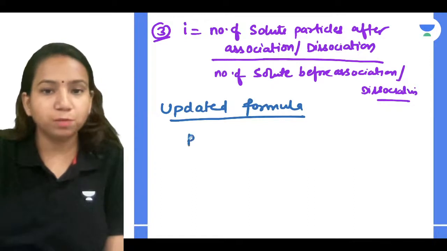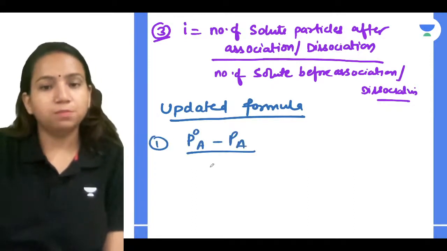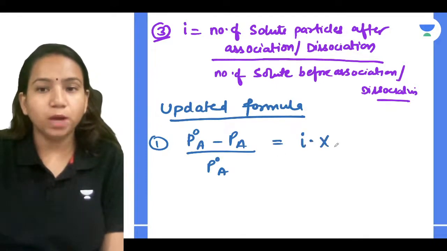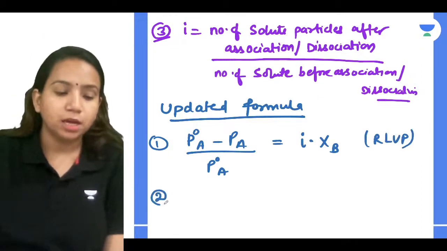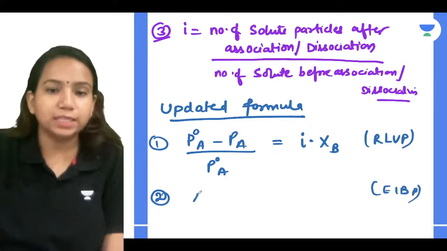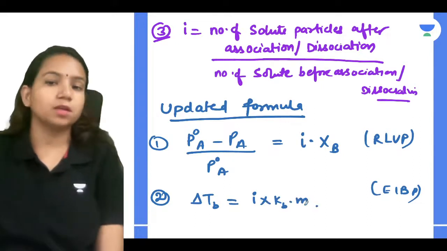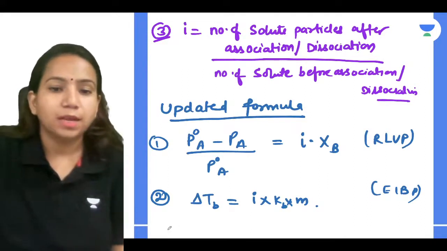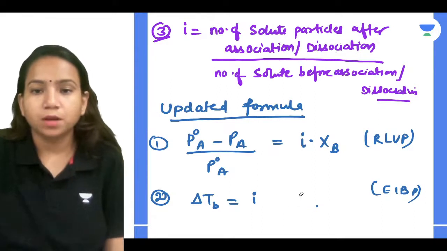For relative lowering of vapor pressure, it will be (P naught A minus PA) divided by P naught A, equal to i times XB. This is for relative lowering of vapor pressure. For elevation in boiling point, delta TB is equal to i times KB times m, that is, i into KB into m. Like that you can write, or you can write i dot KB dot m, meaning you are multiplying them.